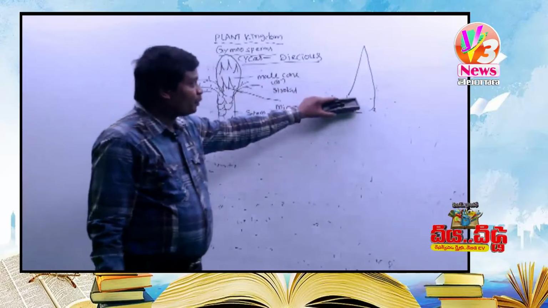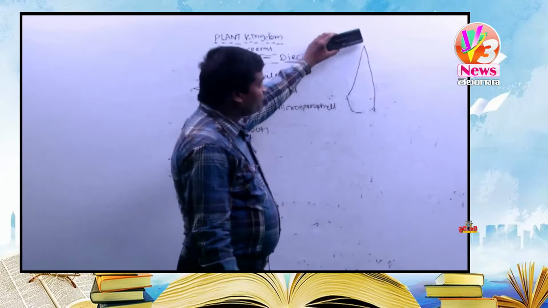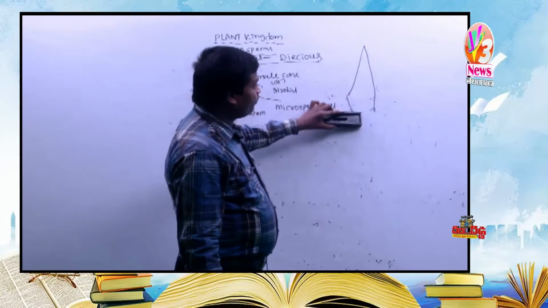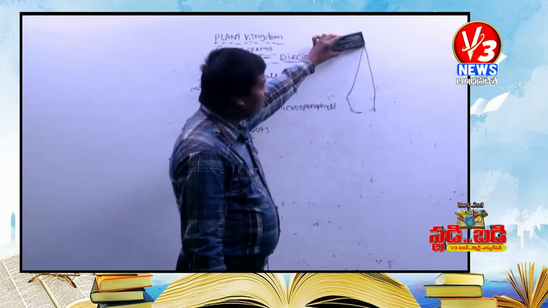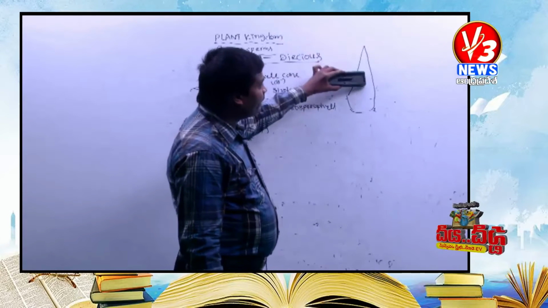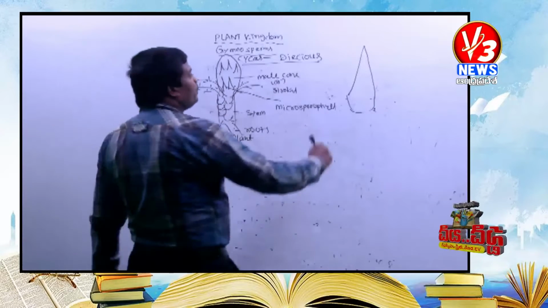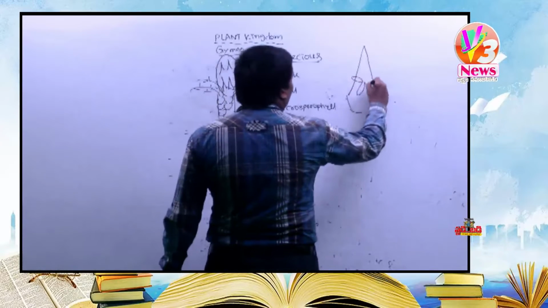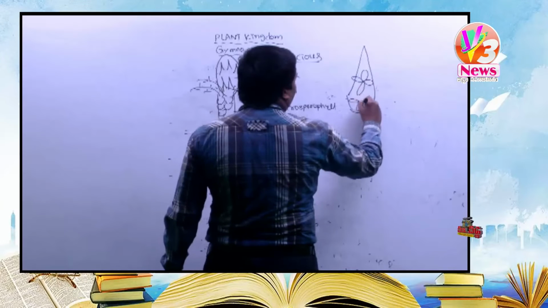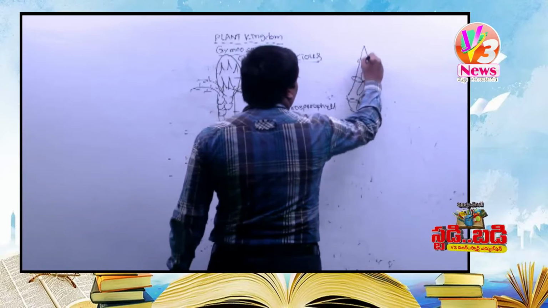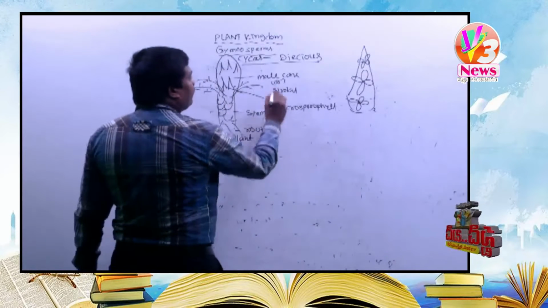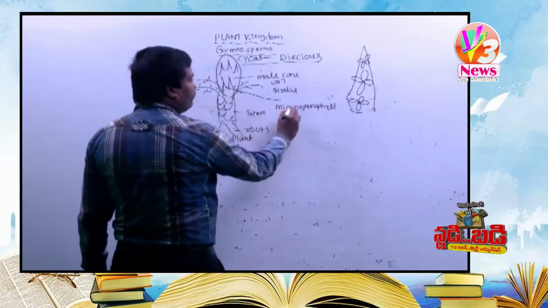Each microsporophyll is differentiated: this is the basal part, this is the apical sterile part, and the middle part is called the fertile part because it produces microsporangia.